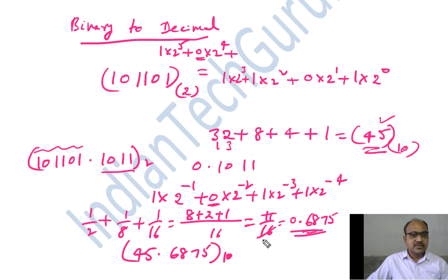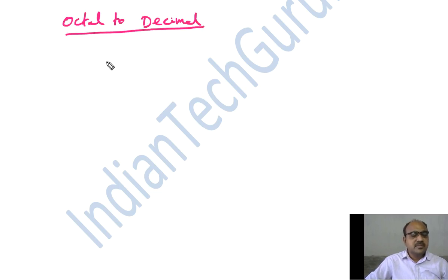What we are discussing as of now is converting different number system values to the decimal number system value. The next conversion we consider is octal to decimal number system. So let us consider one value in the octal number system, 736.4 to the base 8. Now let us convert it into the decimal number system.